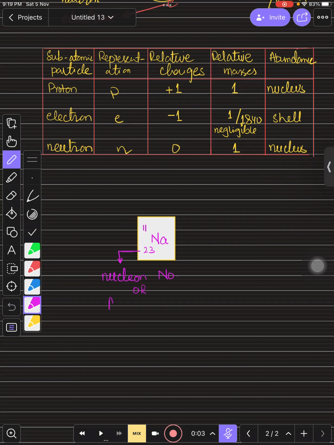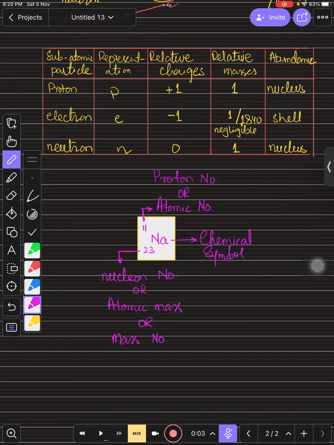This is also known as atomic mass. You can call this atomic mass, or you can call this mass number, right? And what is this? This is the atomic number, or you can even call this proton number, right? And what is this? This is the chemical symbol, the short representation of elements, right?